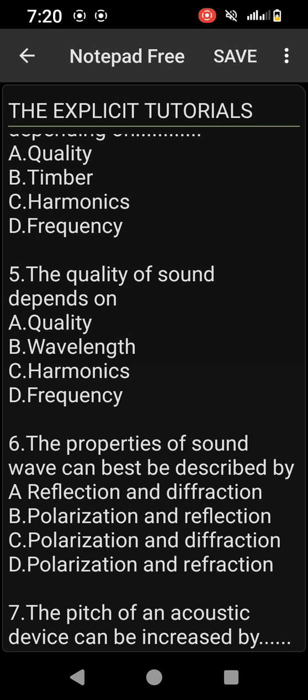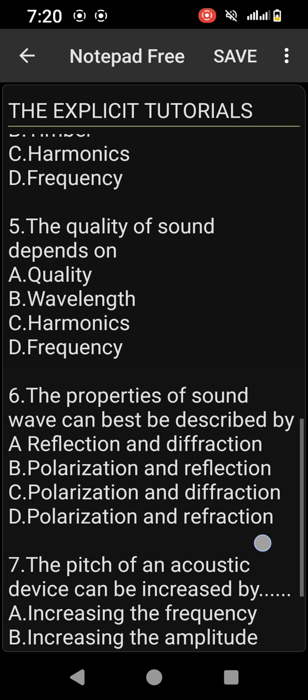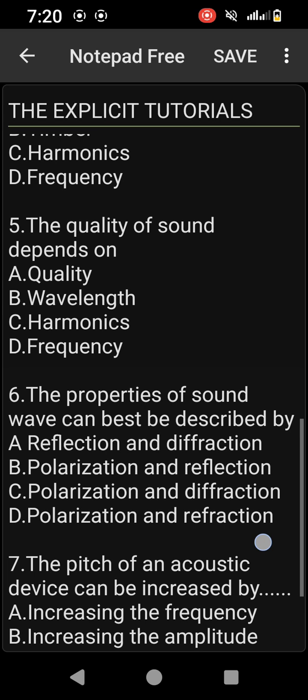Sound waves are longitudinal, they are not transverse. It is only transverse wave that exhibits polarization. So sound wave, which is a mechanical wave or longitudinal wave, does not exhibit polarization.